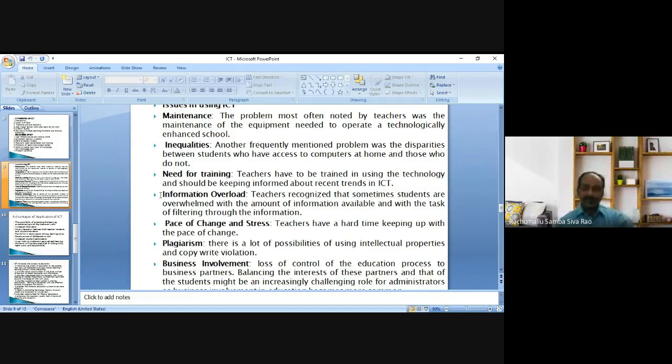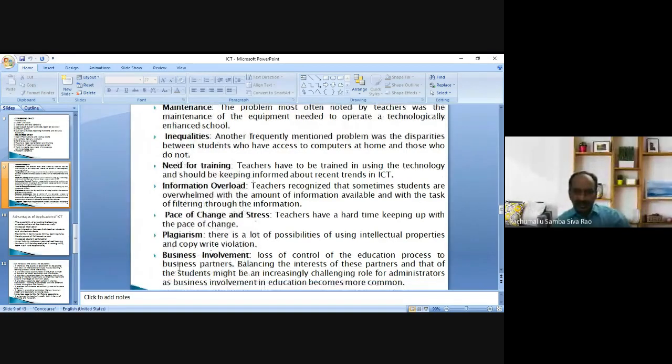Then if you copy the content of some other's paper, it comes under plagiarism. If you directly copy the content of some other's paper and paste it in your paper, that comes under plagiarism. So there is a possibility of plagiarism, and that is also one issue of using ICT in the teaching learning process.